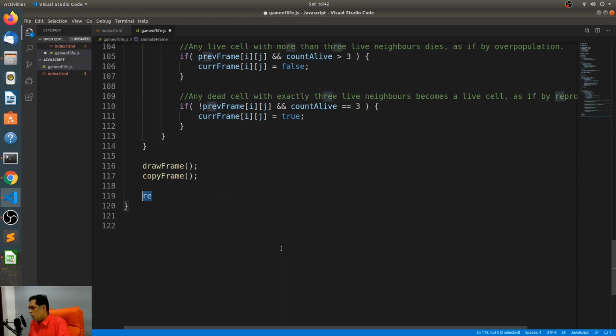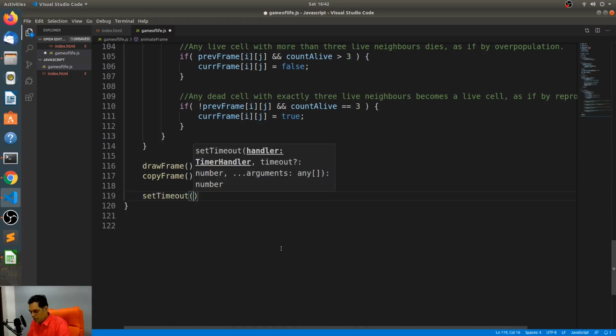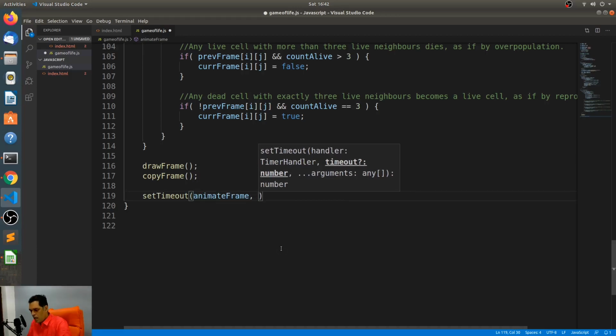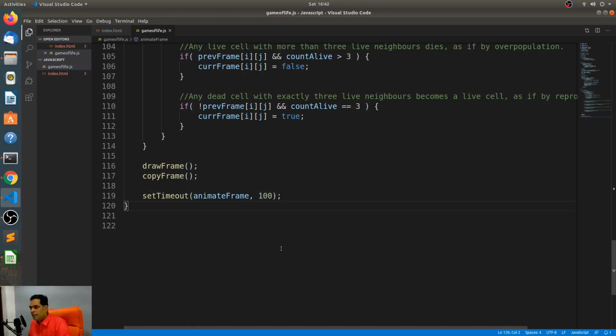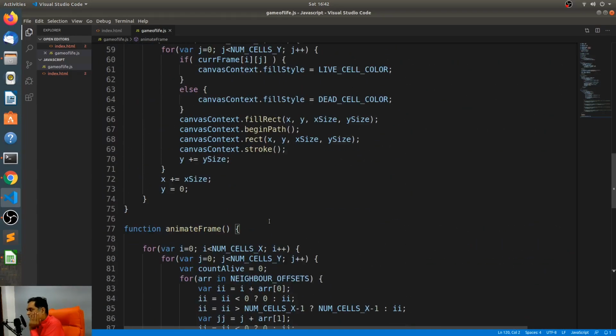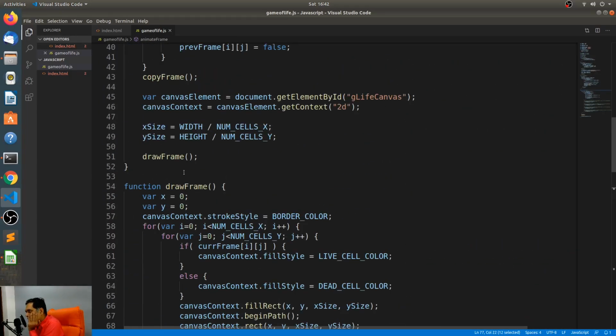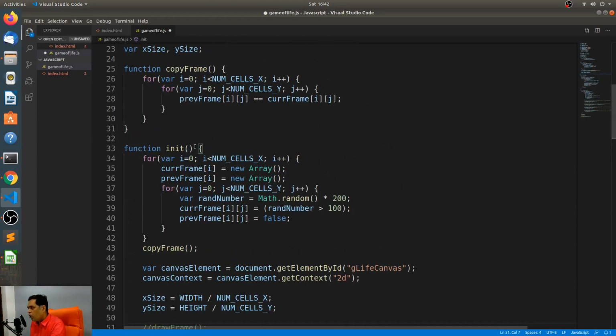Okay, so I'm just going to say set timeout, and I'll call the animate frame at an interval of, let's say, 50 milliseconds, or let's make it 100 milliseconds. Let's see what happens. All right, so I have the animate frame, I have the draw frame, and remember, I was calling the draw frame on the init.